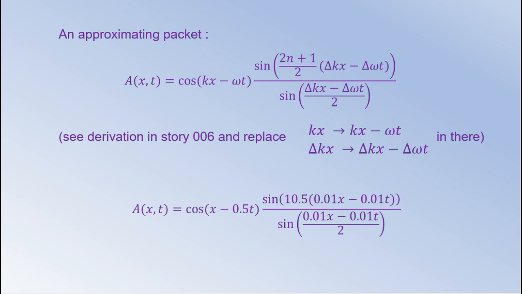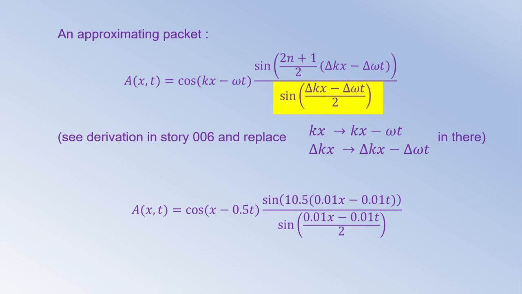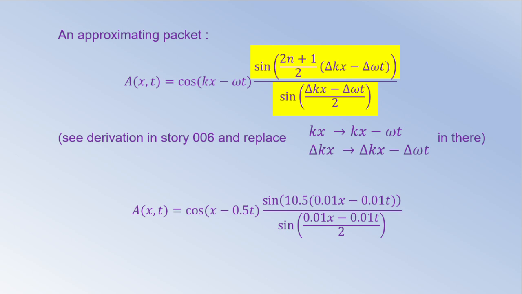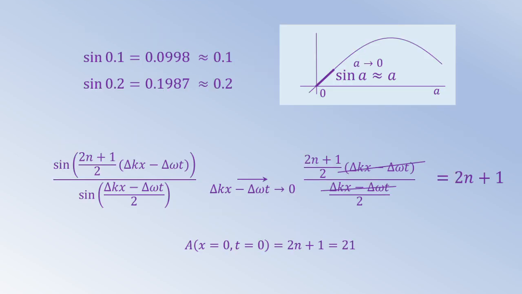You should not be afraid of the fact that the sine in the denominator can turn into zero. The formula is designed in such a way that in these cases the numerator also goes to zero, and as a result we get a limited value. It is well known that the sine of an angle is approximately equal to the angle itself if the angle is small. This follows from the linearity of the sine graph near zero. You can also check this rule yourself using any online calculator. Thus, we can get that the ratio of the sines tends to 2n plus 1 if the phase delta k x minus delta omega t tends to 0.